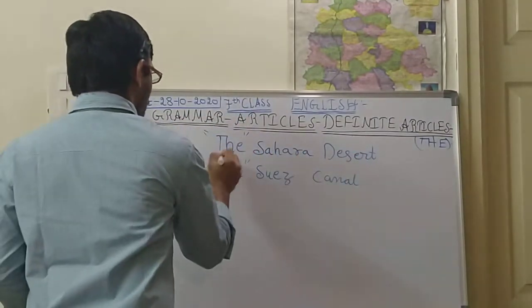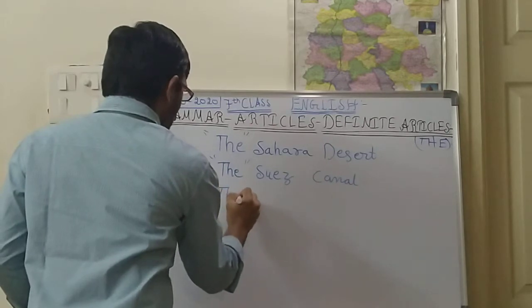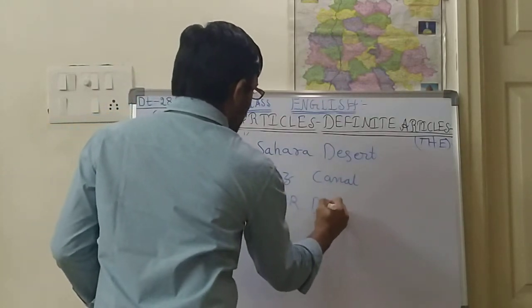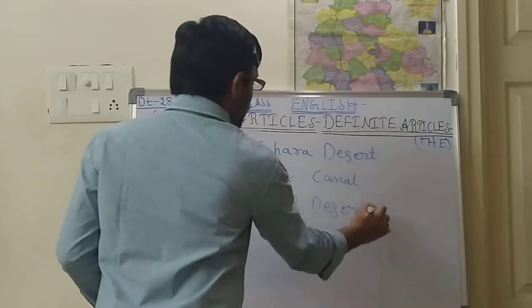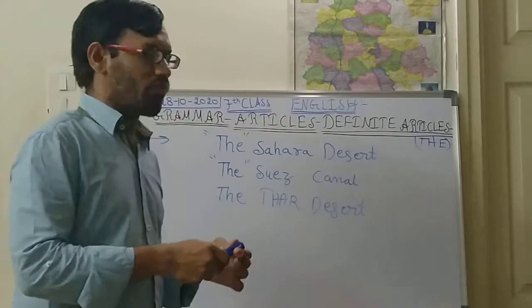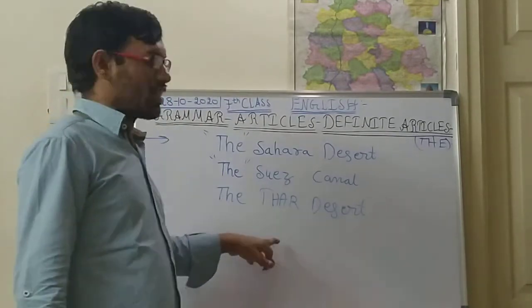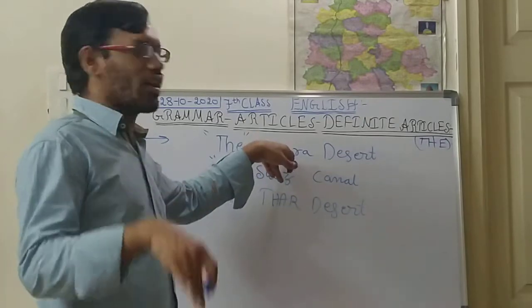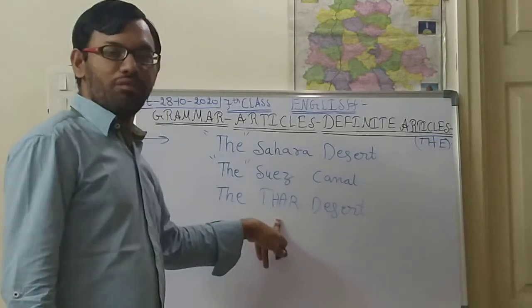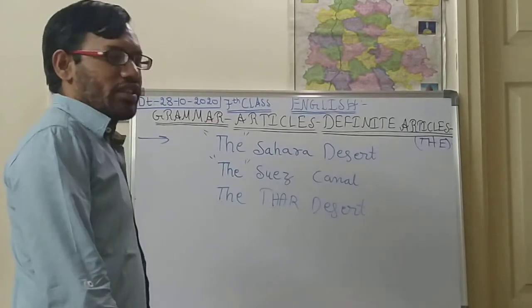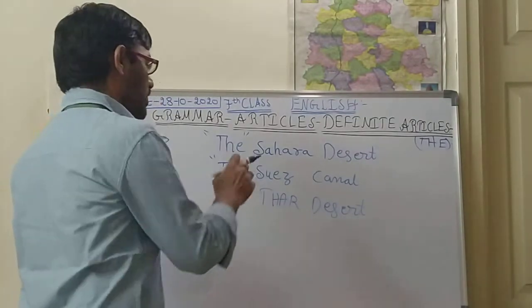Next, one more desert if you see, the Thar Desert. The Thar Desert is situated in our India only. Is it right, children? The desert in Rajasthan is called the Thar Desert. So the Sahara Desert is in Africa. The Thar Desert is in India only, in the state of Rajasthan. So like that, deserts, canals.